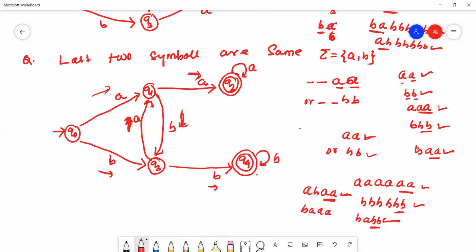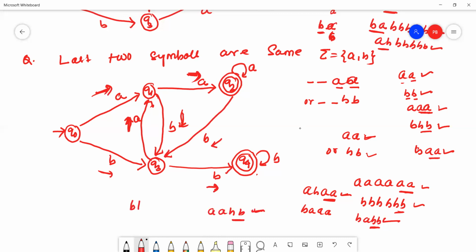Suppose the string is like A, B, B. This string is a valid string because the last two symbols are the same.